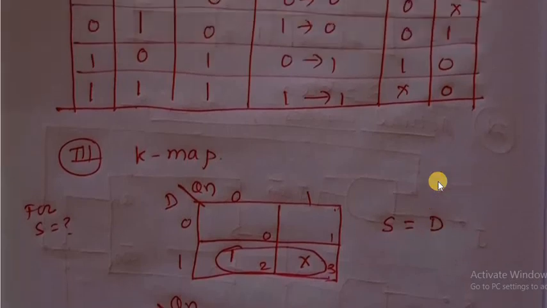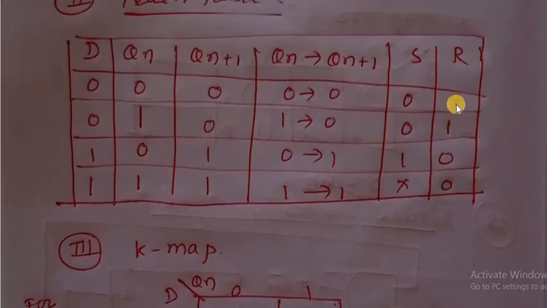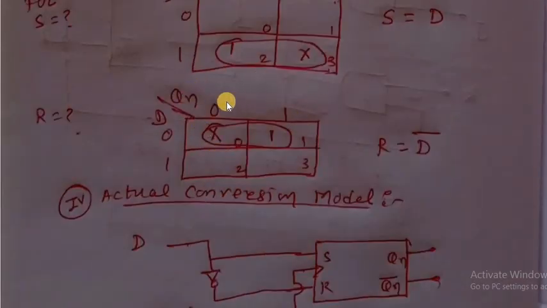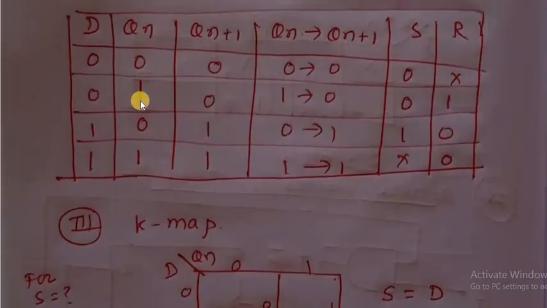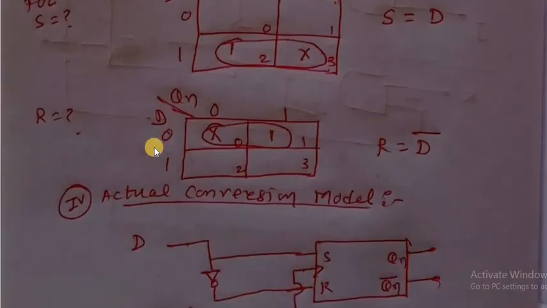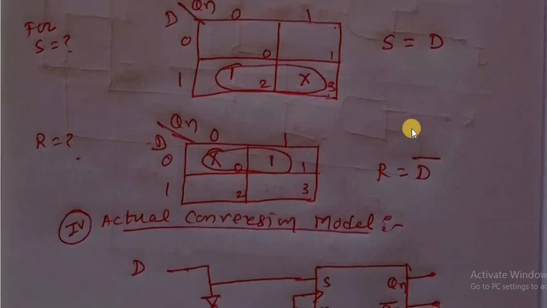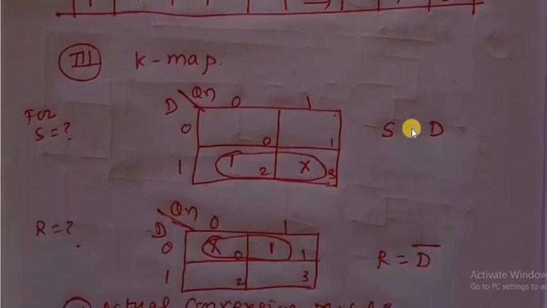Now about R. What is the K-map pattern for R? Again a 2 variable K-map, because D and Qn are the 2 variables. R is don't care for 0 0, then 1 for 0 1, and 1 for the other, and the others are 0.